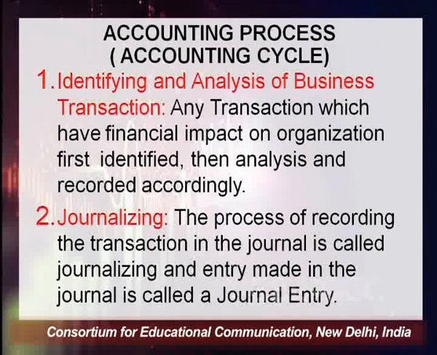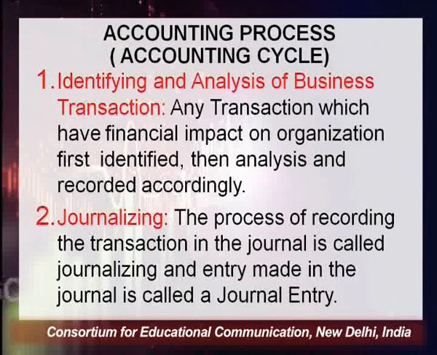Let me explain this accounting process in detail. The first step in the accounting process is to identify and analyze business transactions. Any transaction which has a financial impact on the organization is first identified, then analyzed, and then recorded accordingly.